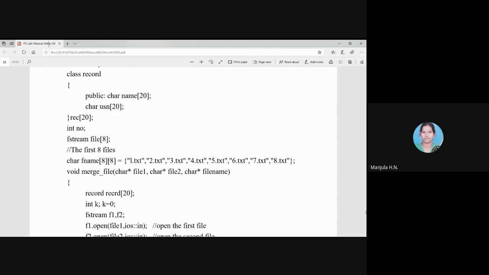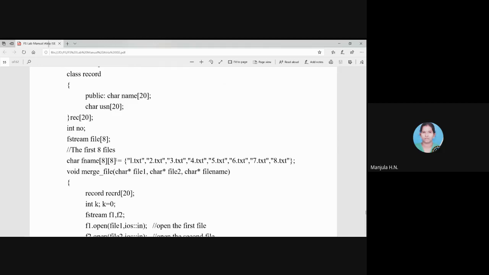Why are we using 2 dimensions? One dimension defines the number of characters used for the file name. For example, 1.txt is a file name which uses 5 characters. Similarly, up to 8 characters you can use to define a file name. That will be one index.